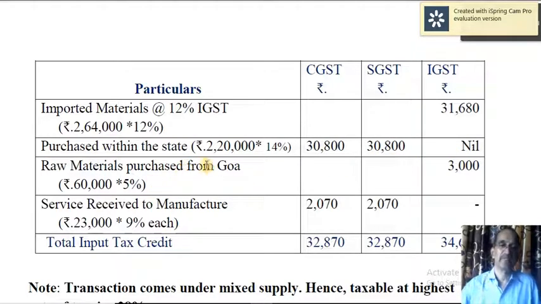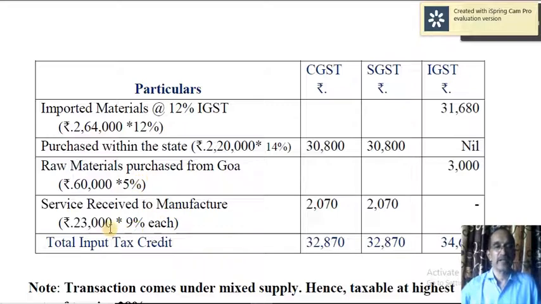Raw materials purchased from Goa, interstate transaction, again IGST is applicable. If it is an interstate transaction, IGST. If it is an intrastate transaction, then CGST and SGST equally. In other words, the total tax rate should be divided into CGST and SGST equally, 50%, 50%.